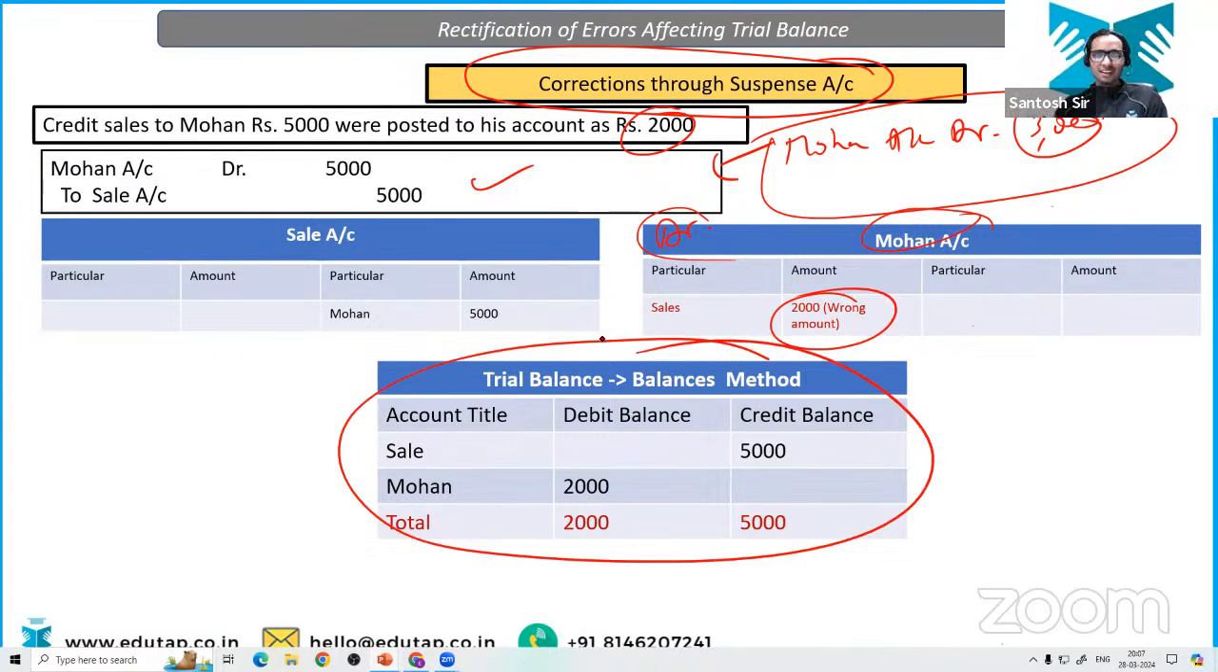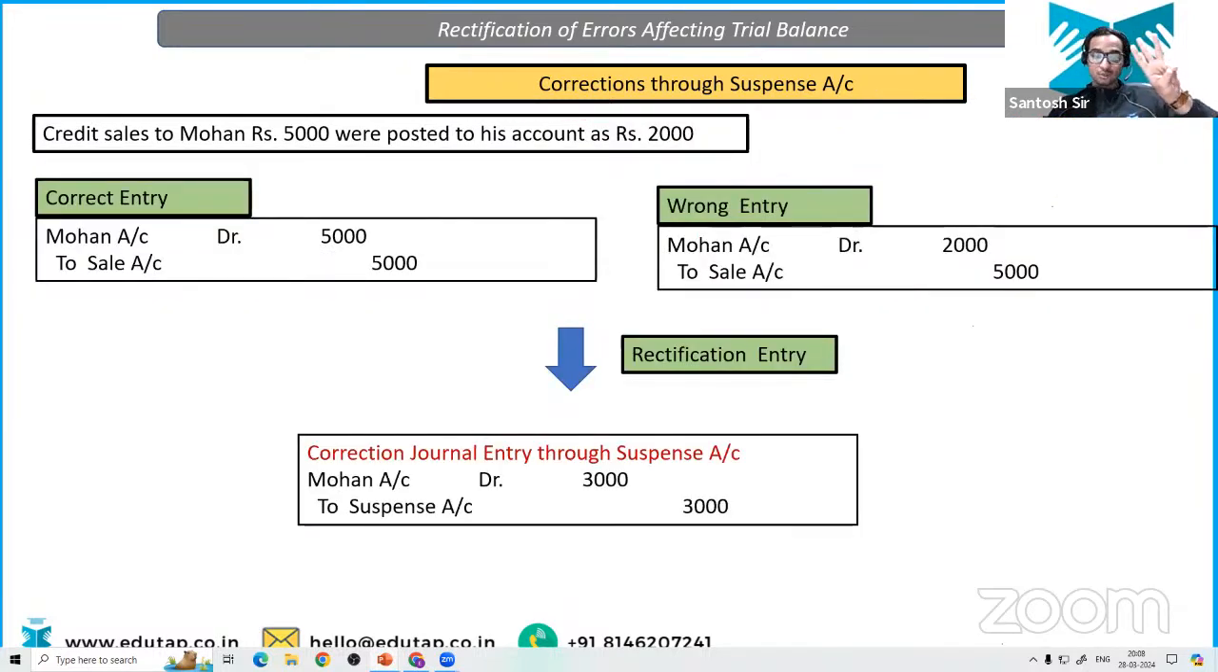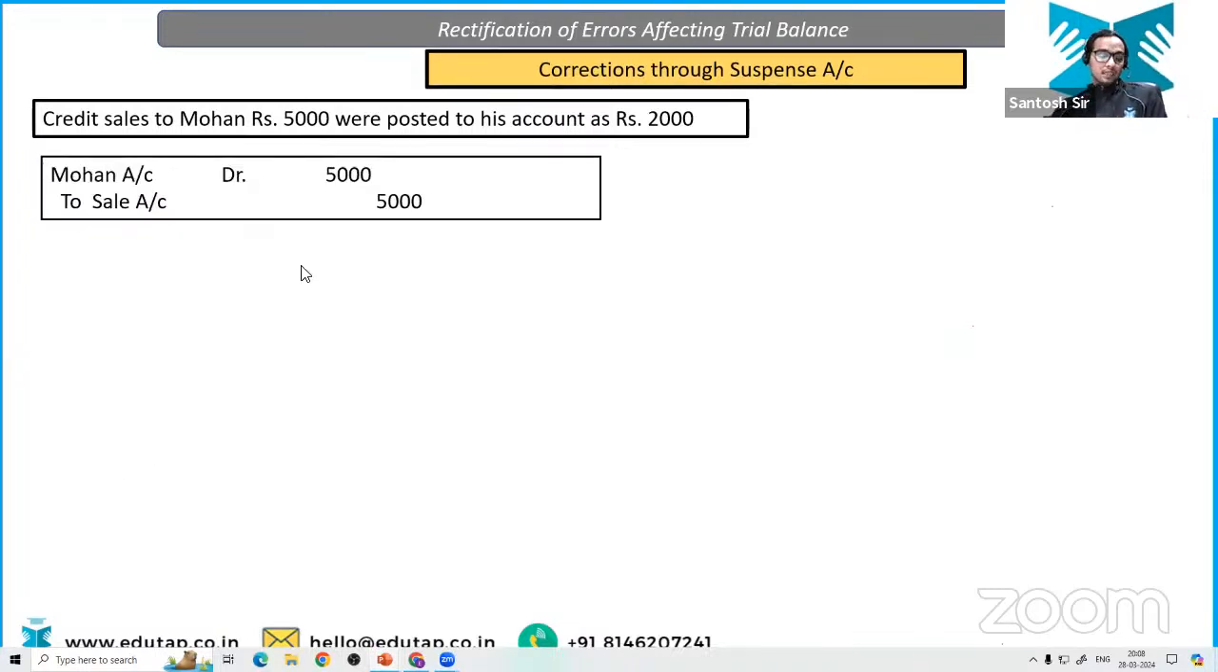ठीक है? So now what is happening? कि देखो 2,000 is here in the debit balance, but in the credit balance you have 5,000. So your trial balance is not matching, and your debit side is under debited by 3,000. And how you are going to match it? You are going to match it by opening this suspense account by 3,000. I have already discussed this in the previous slide. ठीक है? Everyone is clear. Chalo. Very good.